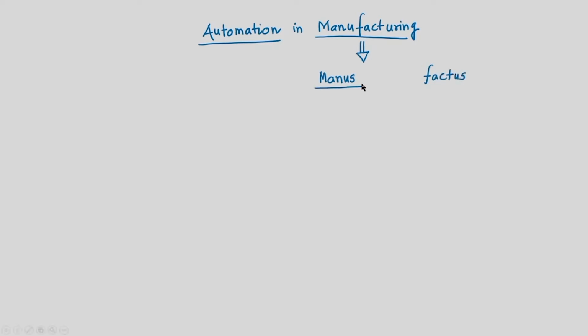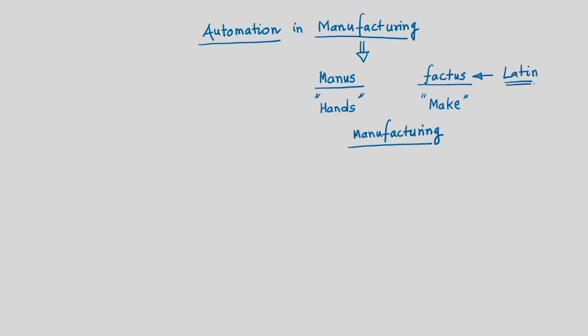So, what is the meaning of manus? Manus means by hands in English, and factus is nothing but make or do. So, manus, that is hands, whatever you do by hands and make certain things, that is nothing but manufacturing. You create, you fabricate, you develop by using hands, that is nothing but manufacturing. That was the meaning and it has the origin Latin.